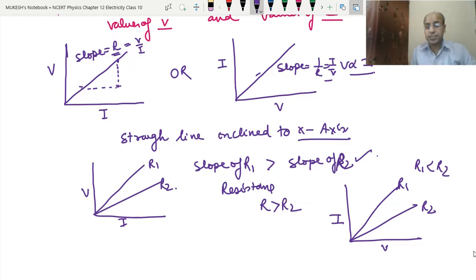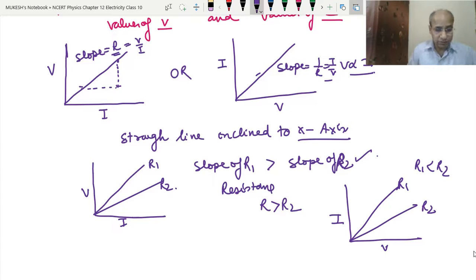Whenever we are doing these types of questions, we have to check whether V is written on the x-axis or on the y-axis. If V is on the x-axis, then more slope means more resistance, and less slope means less resistance. If V is given on the y-axis and I on the x-axis, then less slope means more resistance and more slope means less resistance.